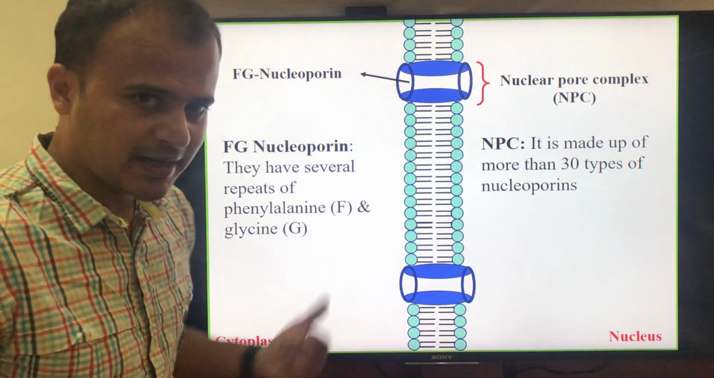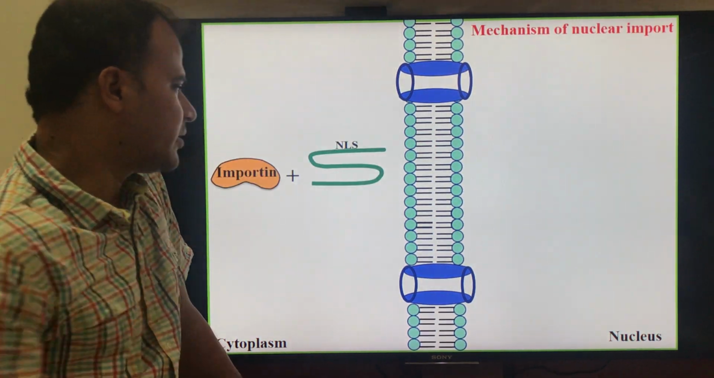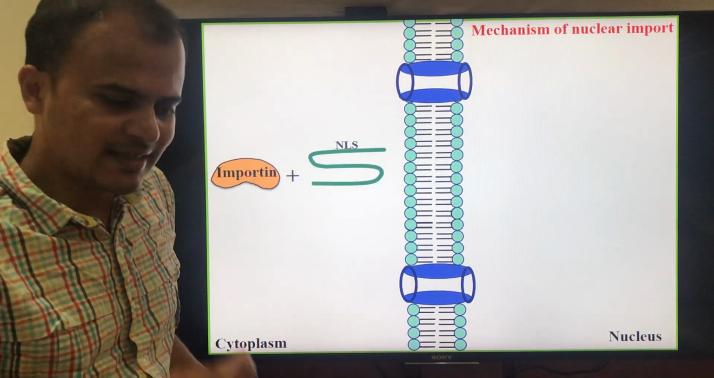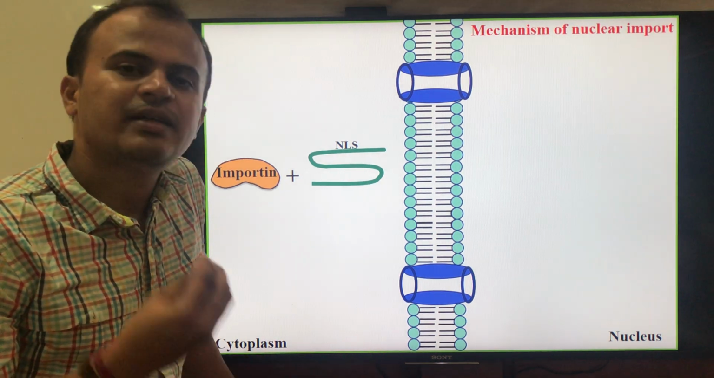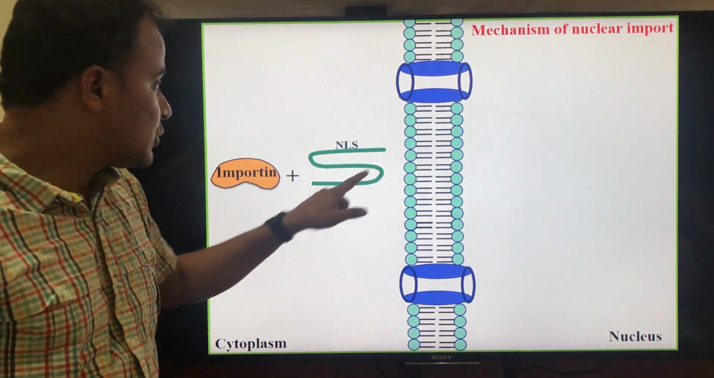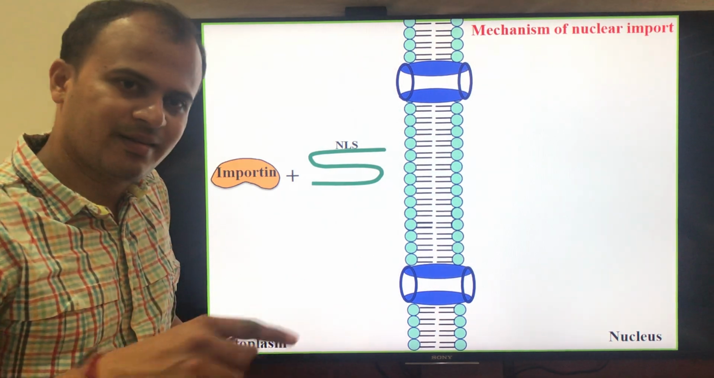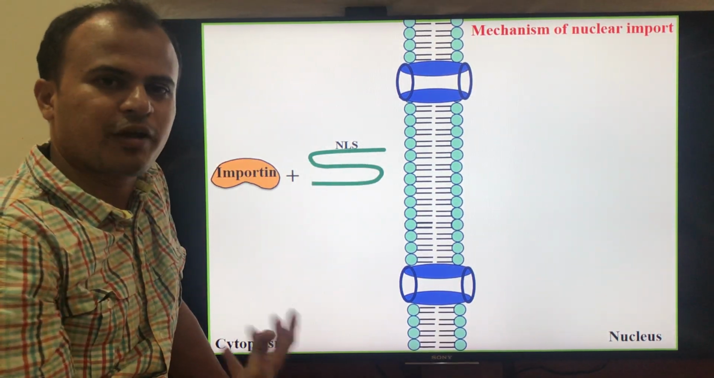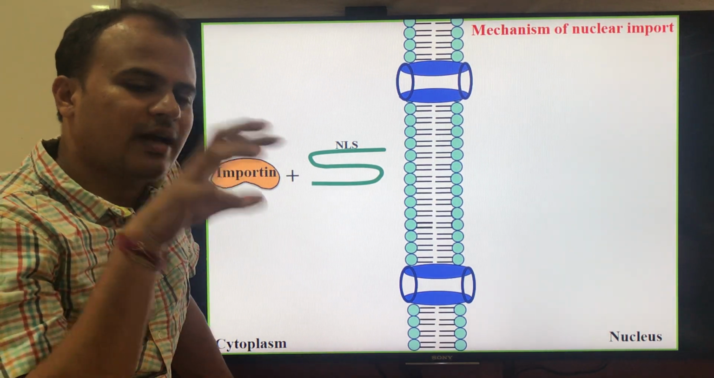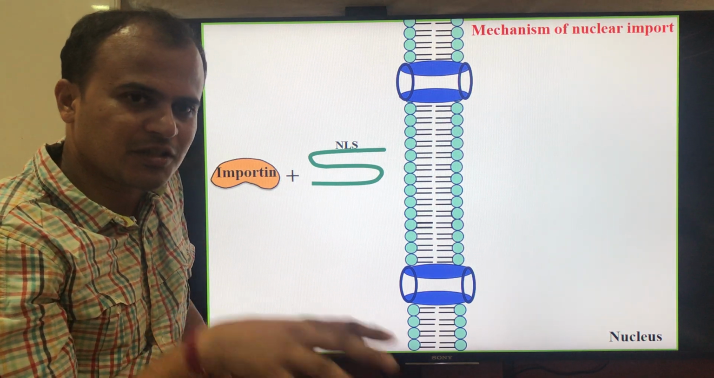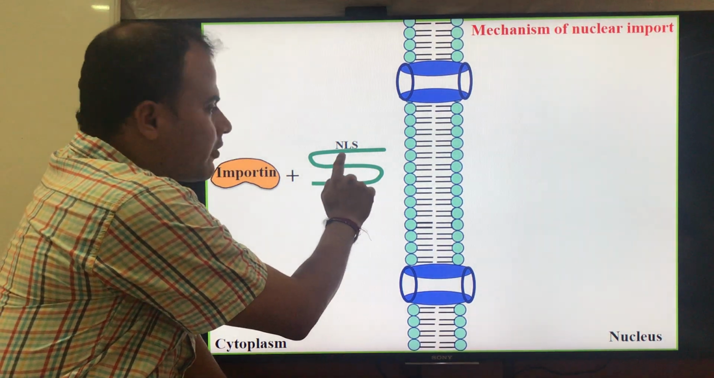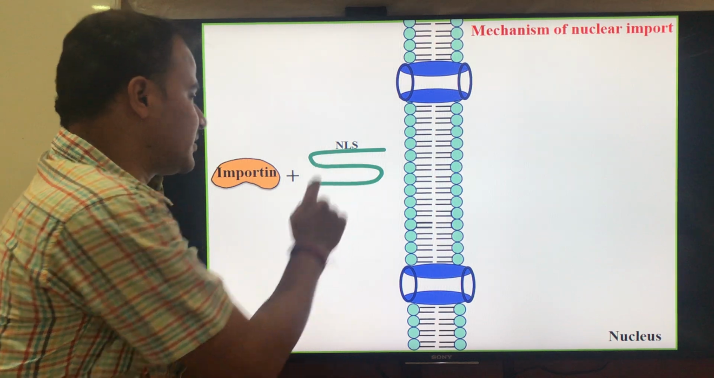This side is cytoplasm, the other side is the nucleus. Coming to this, how exactly does nuclear import take place? As I said, I have taken a protein that has been synthesized in the cytoplasm on the ribosomes. I am calling this green portion the protein that is formed. This protein is carrying an NLS signal. As you know, I have already told you about the nuclear localization signal. So this protein has the sequence required for the nuclear localization signal.